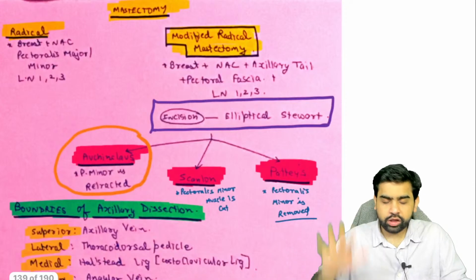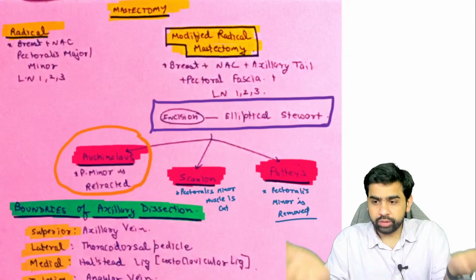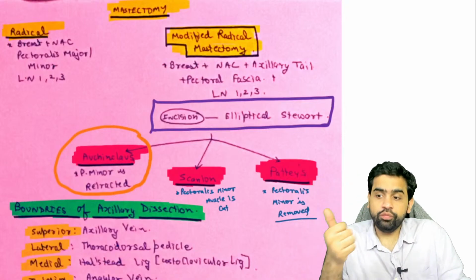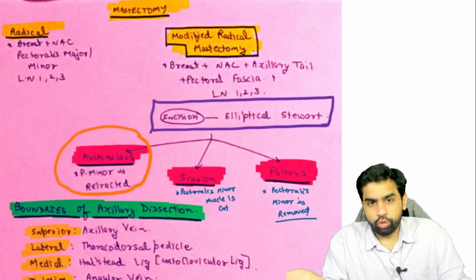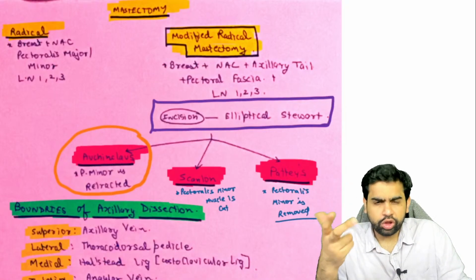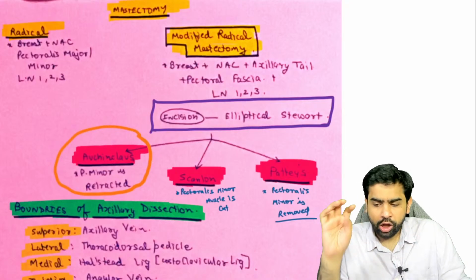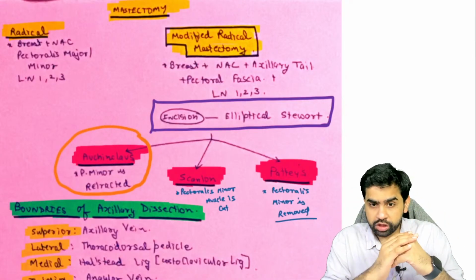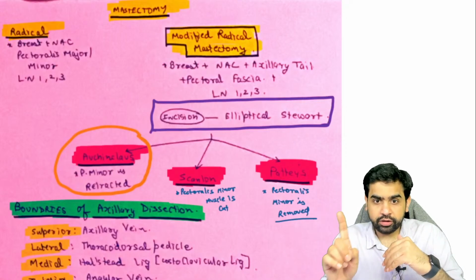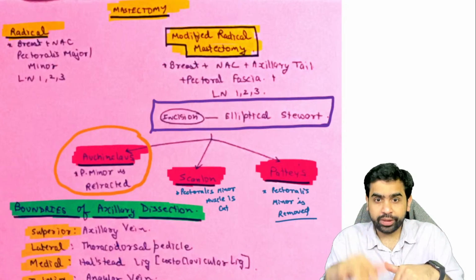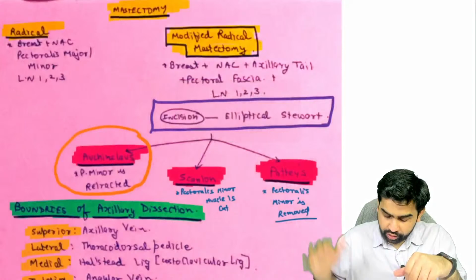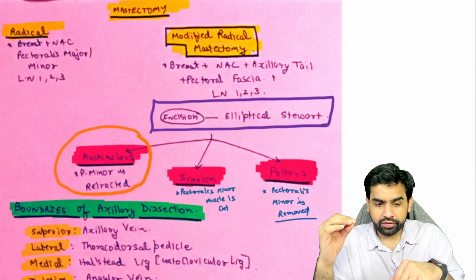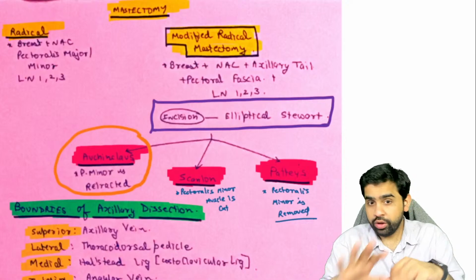That's fine. Now let's talk about the modified radical mastectomy, because that is something which is going to be asked to you. What you remove is the breast tissue, obviously. You're going to remove the lymph node stations 1 and 2. Usually you remove 1 and 2. What are these 1 and 2? They are divided based on the pectoralis minor. Lymph nodes lying lateral to the pectoralis minor are lymph node station 1. Below the pectoralis minor, that is what you refer to as lymph node station 2, and all those things.